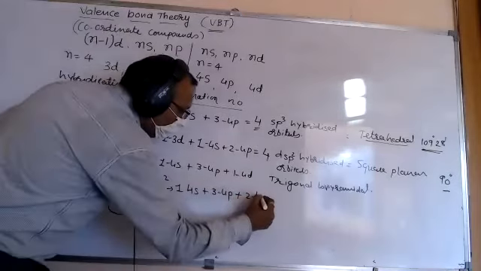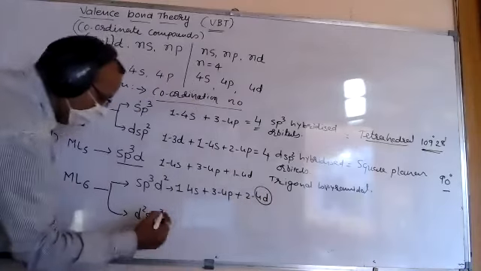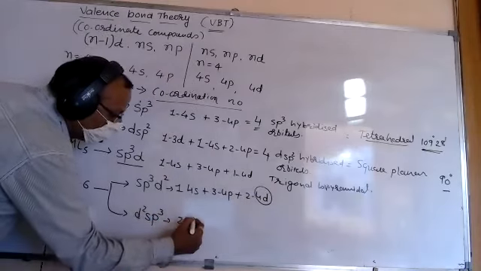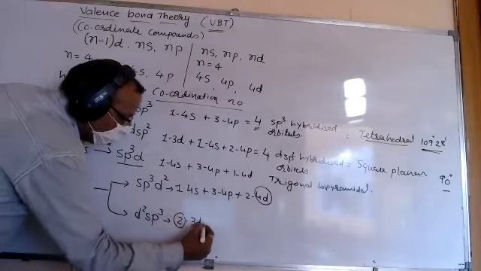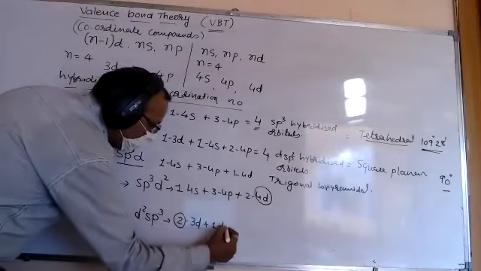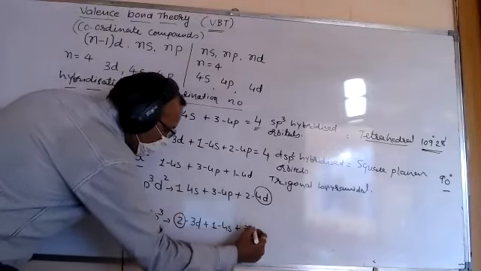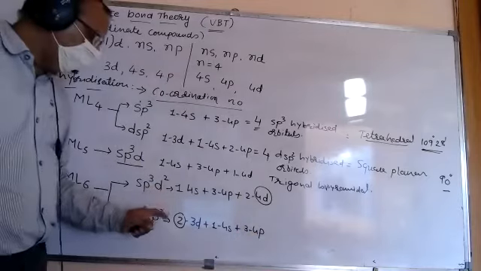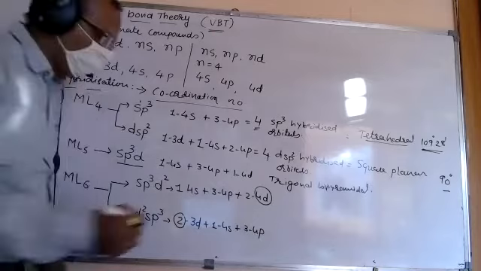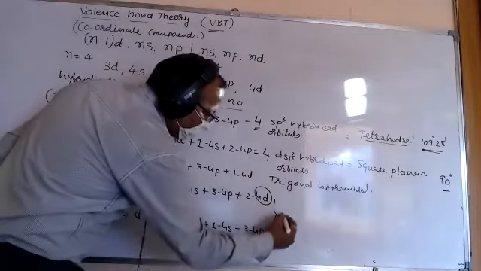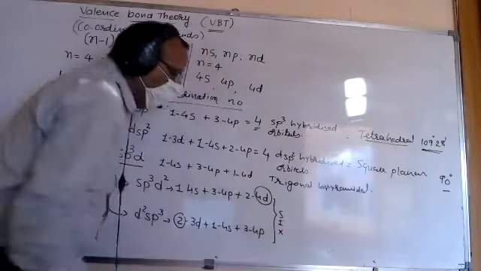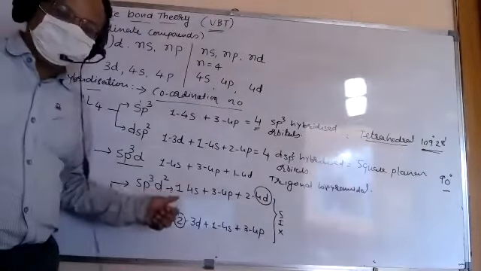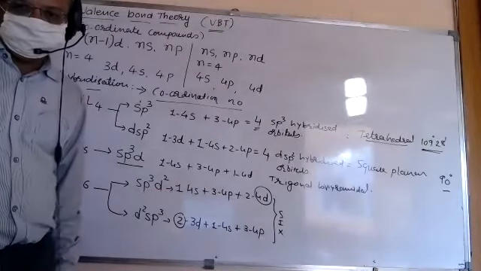That's why two 4d orbitals here, whereas here it is two 3d orbitals first, then one 4s orbital plus three 4p orbitals take part, and in both it is equal, total 6 orbitals formed having the same shape and equal energy level.